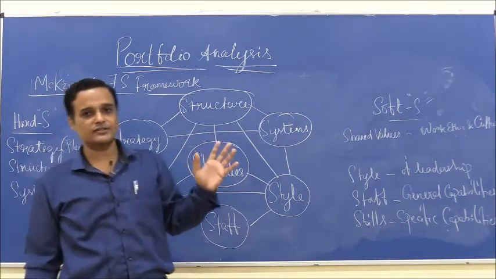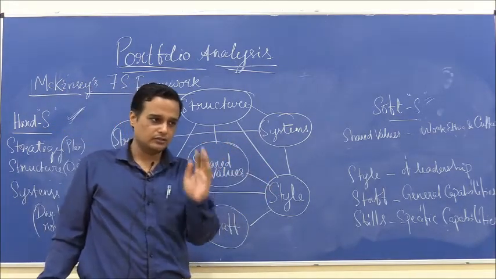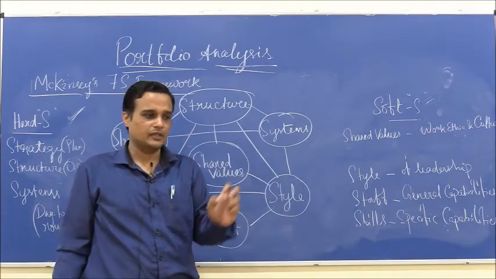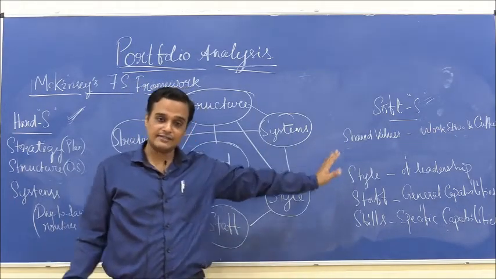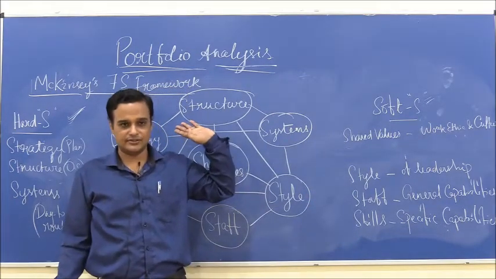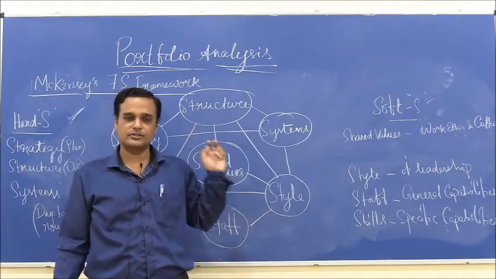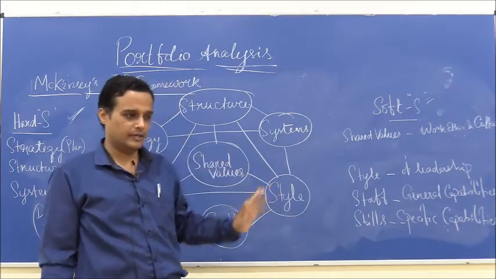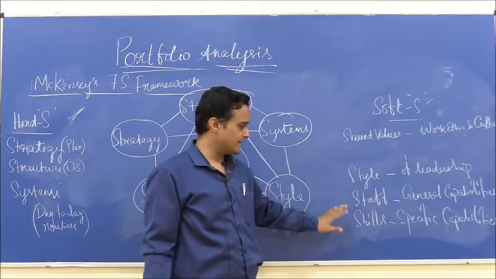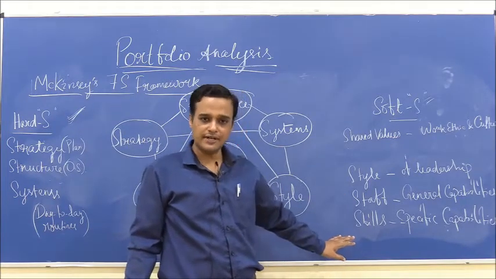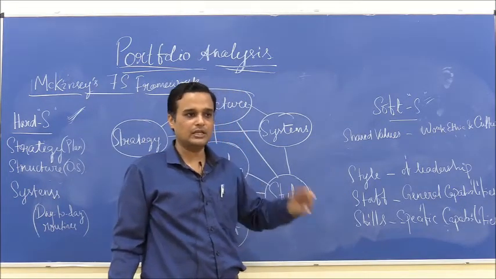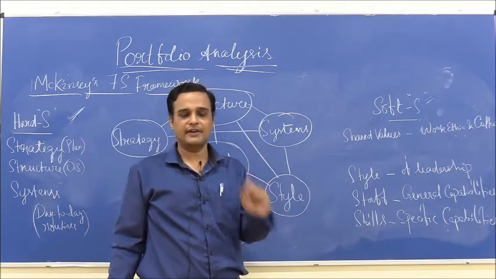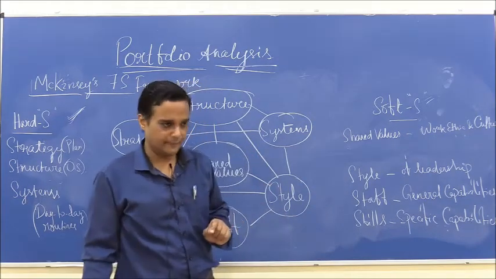That is why McKinsey decided that soft S's are as vital as the hard S's. The strategy, structure and systems are important, but shared values, style, staff, skills are also vital for the company's survival, particularly in the latest kind of environment that companies operate in.